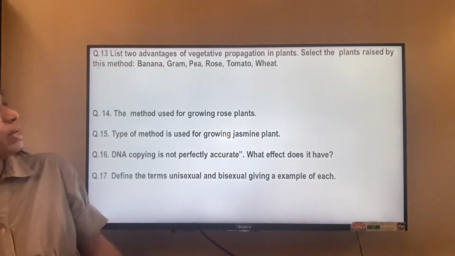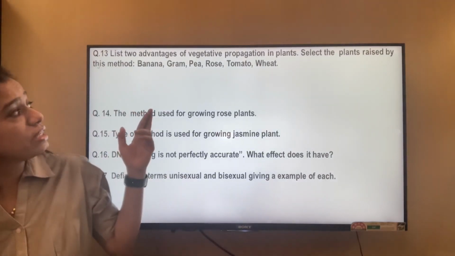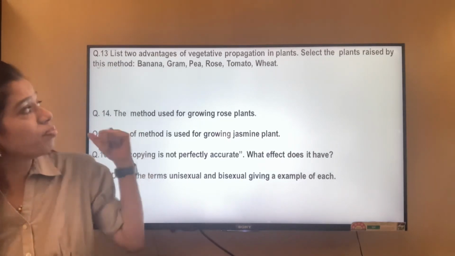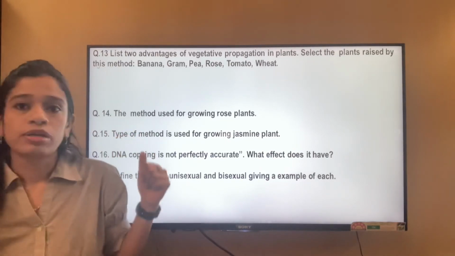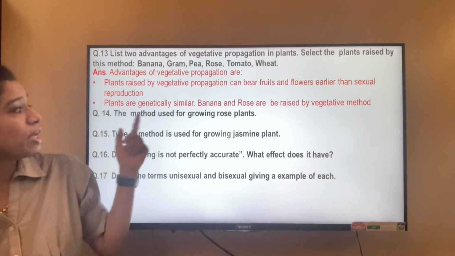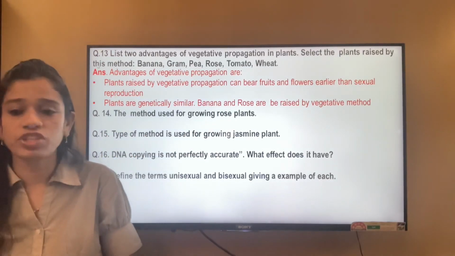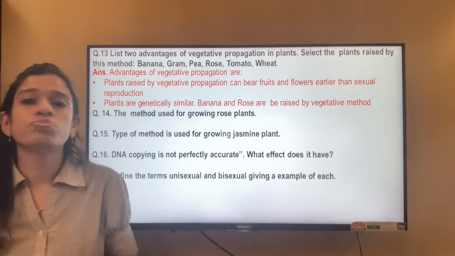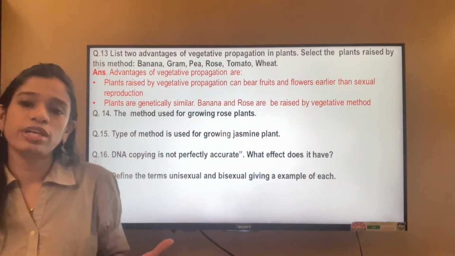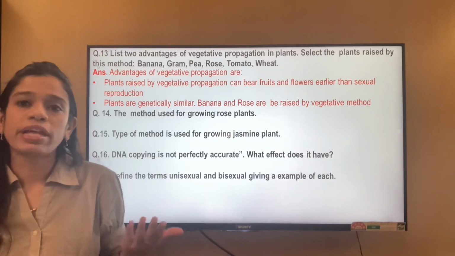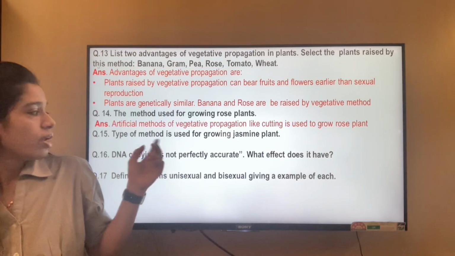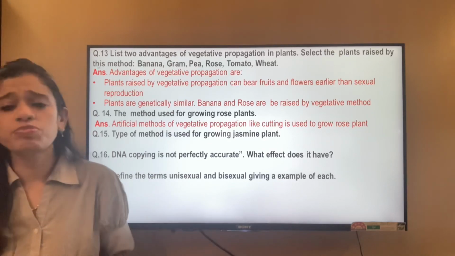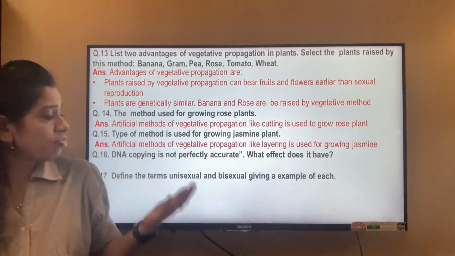Select the plants raised by this method. In vegetative propagation, it is rose that is raised and banana that is raised. So let's see the answer. Banana and rose are raised by the vegetative method. Which method is used for growing rose plants? Rose plants are generally grown by the method of cutting. The type of method used for growing the jasmine plant? The jasmine plant is grown by the process of layering.